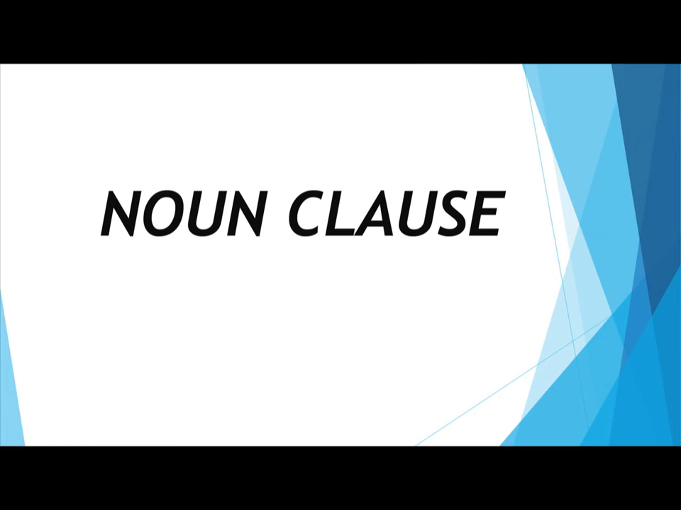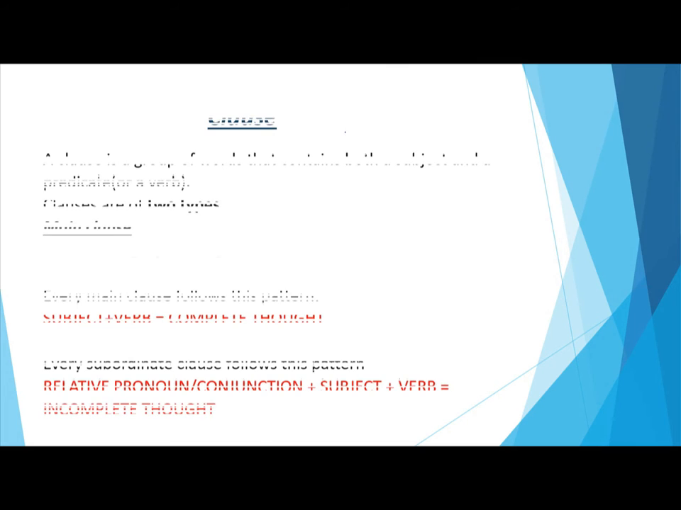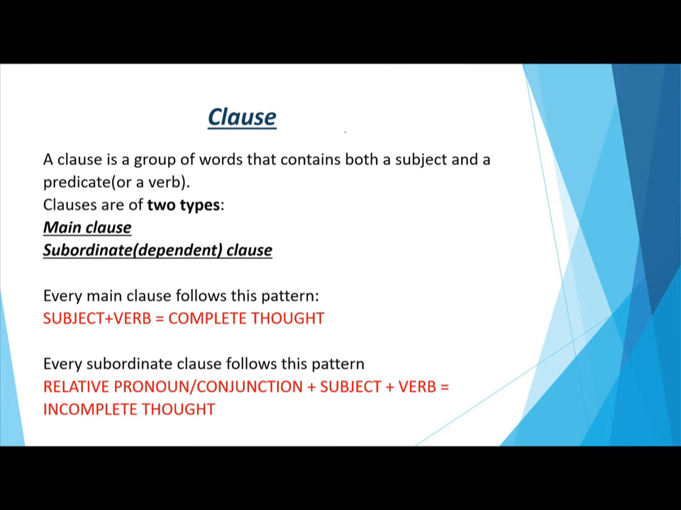But before starting today's topic, it is very important for you to understand what a clause is. A clause is a group of words that contains both a subject and a predicate. Students, please try to understand the difference between a clause and a phrase. A phrase is a group of words which does not have a subject and predicate of its own, whereas a clause is a group of words which contains its own subject and predicate.